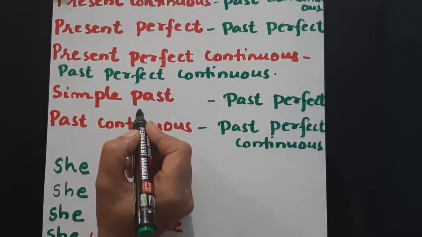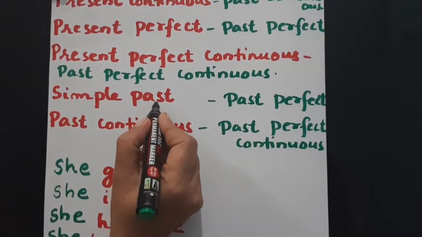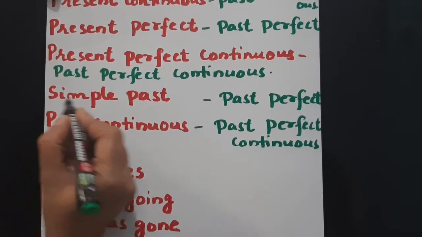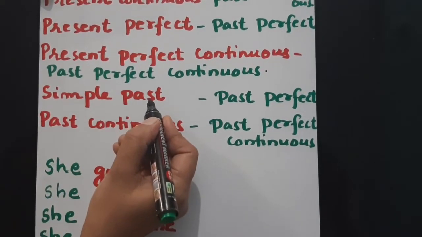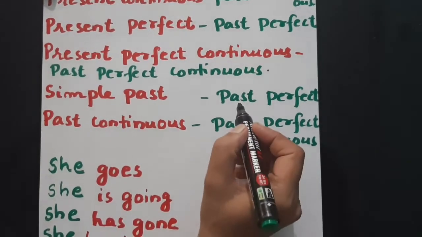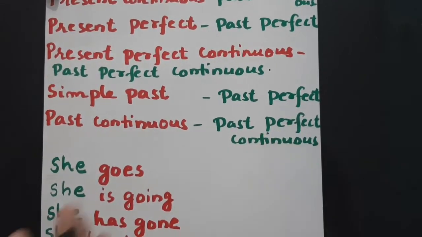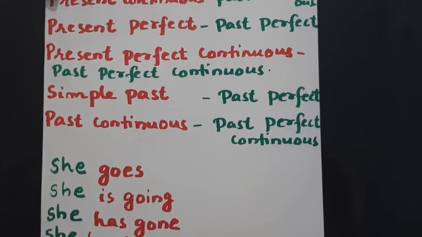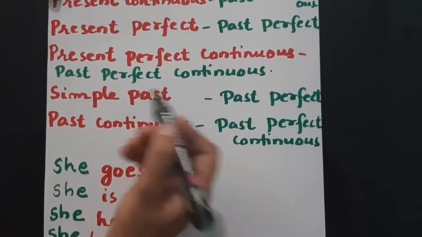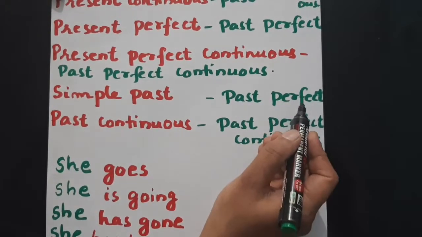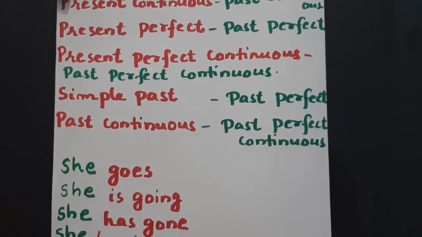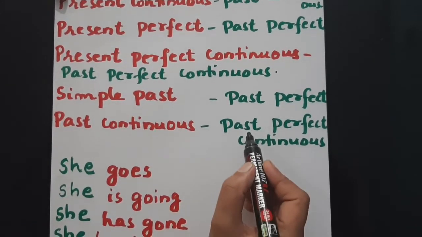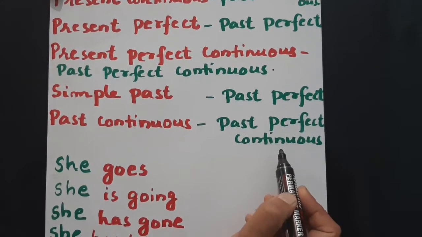Okay, if the given tense is in the past form, that is simple past form, that will change to past perfect tense. Simple past will change to past perfect. If it is in the past continuous form, that will change to past perfect continuous tense.